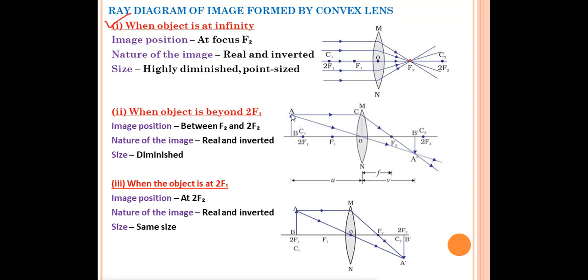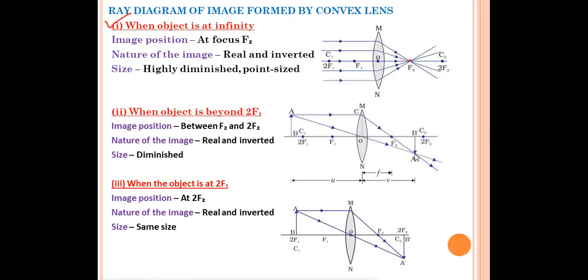The other ray of light we can draw like that. It can pass through the optical center O. We know that if the ray of light passes through optical center O, it will pass in a straight line without any deviation. So these two rays of light will meet at a point over there, A dash, B dash. This will be your image. You can see the image is formed between F2 and 2F2. So the image position is between F2 and 2F2.